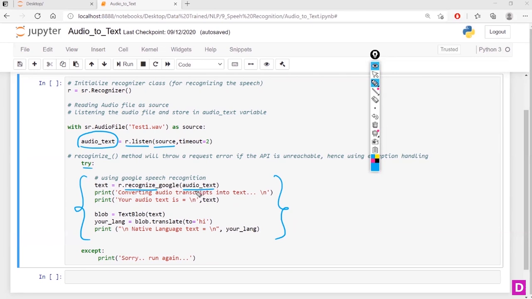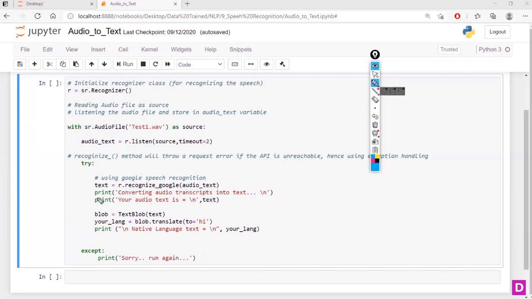But Google has come up with this amazing class method that will help us to fix if there is any problem, without giving any notification. It will fix by itself, right? So the recognize method will throw a request error if the API is unreachable, right? So in case there is a problem, we are going to use the except method, right?